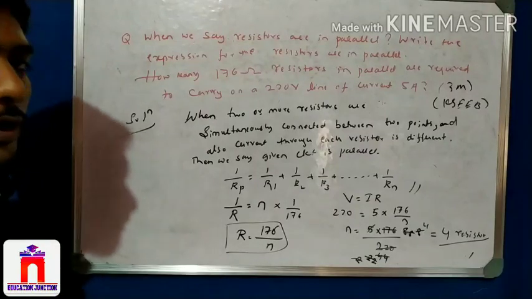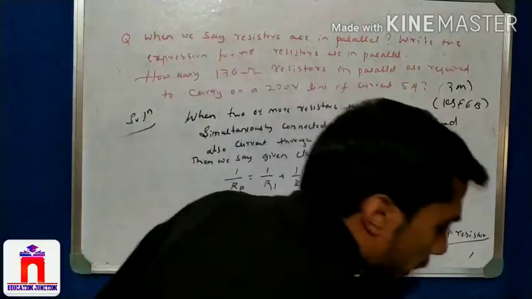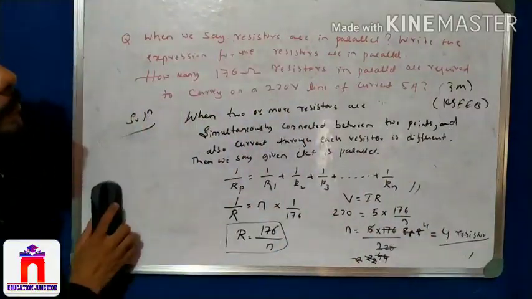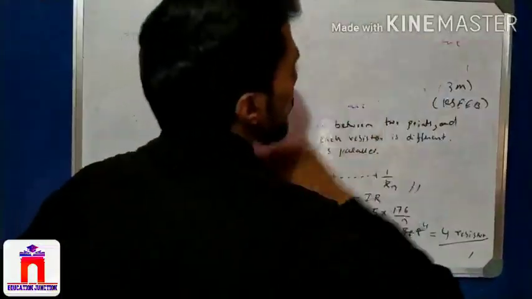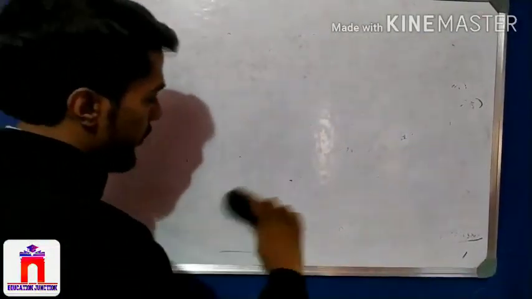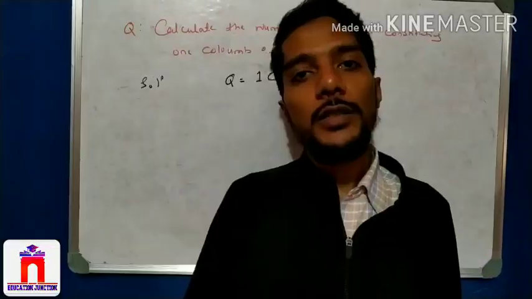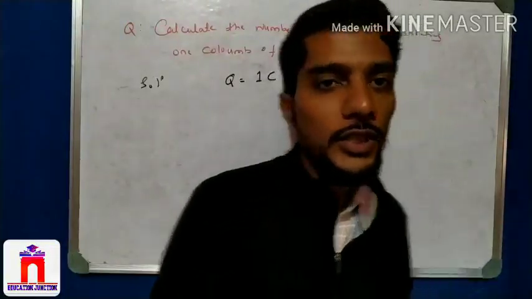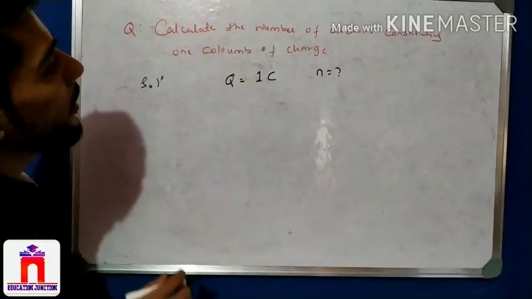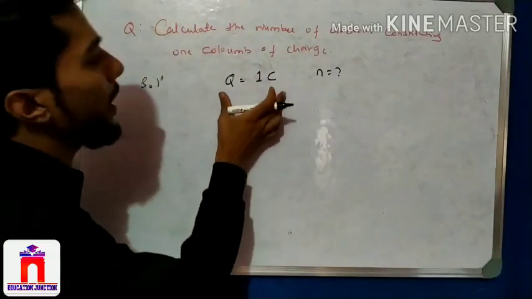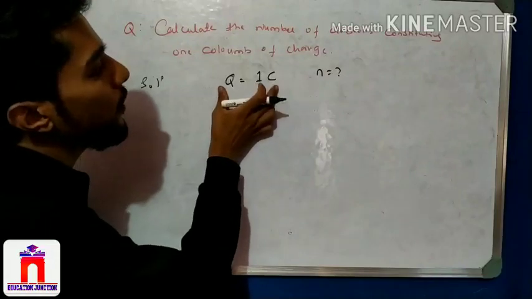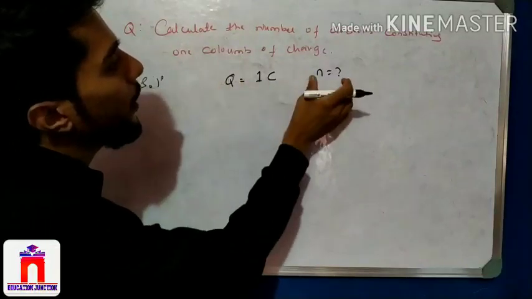Okay, so hope you have written this. So I can remove this one. Take the last problem of this session of this video. Let's now take the last problem of this session, that is: calculate the number of electrons constituting 1 coulomb of charge. See, 1 coulomb of charge is given, and you have to find n, the number of electrons.